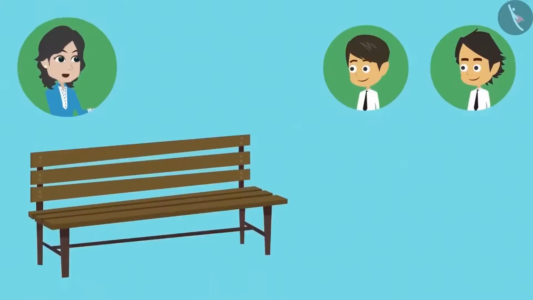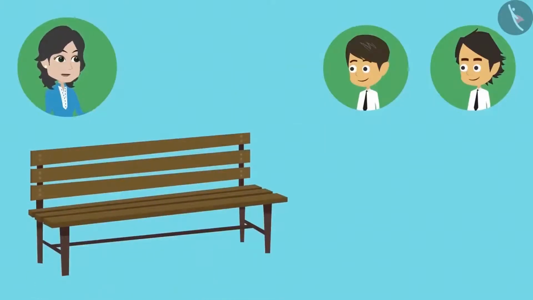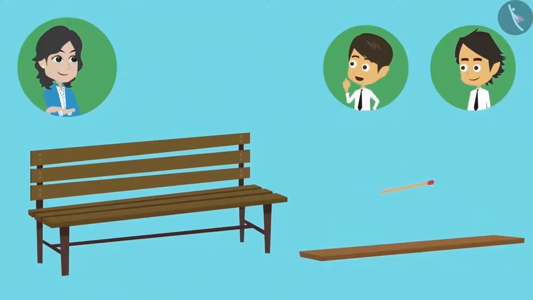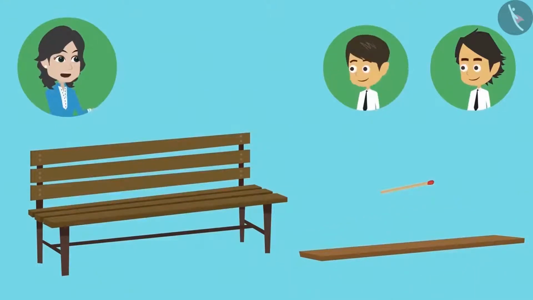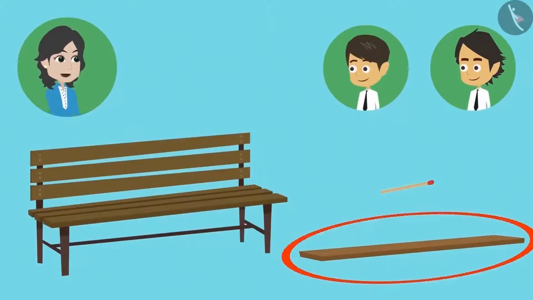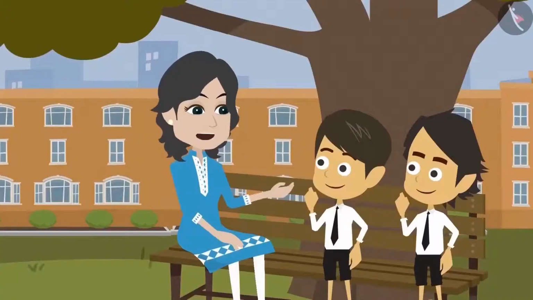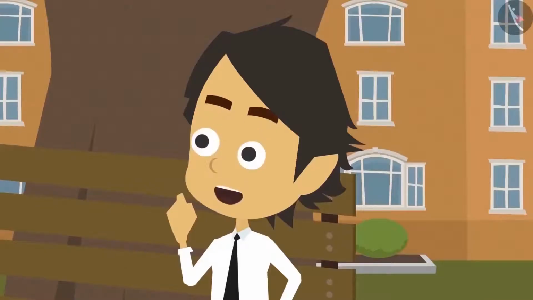If I ask you to measure the length of this seat, then what will you measure it with? With this small matchstick or with this big stick? I will measure it with this stick. Why? Because with this I can measure quickly. I will have to use the matchstick several times. You mean to say that measuring this long bench with the stick is much easier and practical? Yes. In the same way, meter is used to measure long things or objects and centimeter is used to measure small things or objects. Now I understand why long jump is measured in meters.